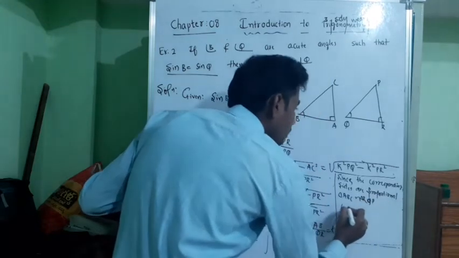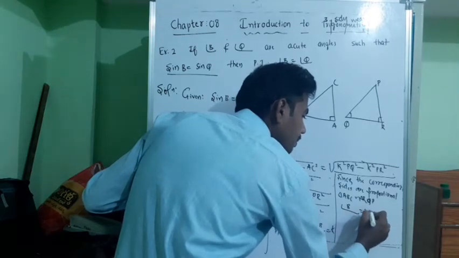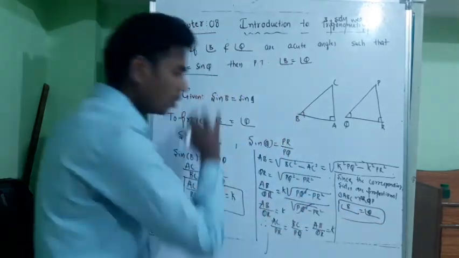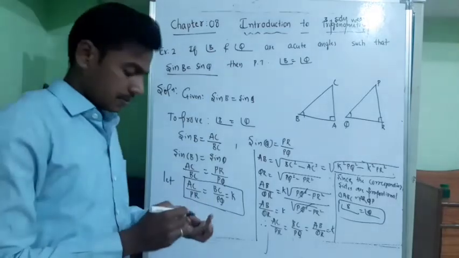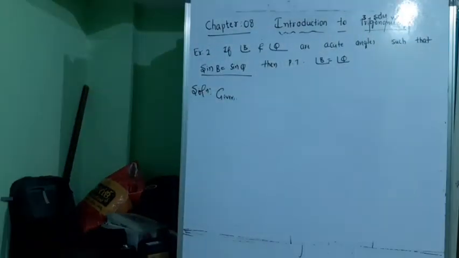Therefore, angle B is equal to angle Q. That's the proof. So please note this down. So that is one way.